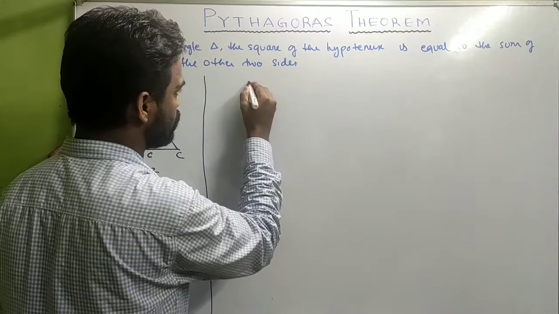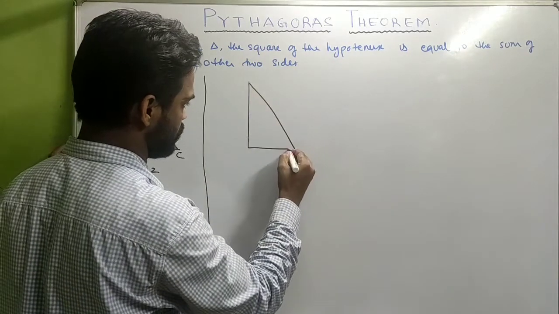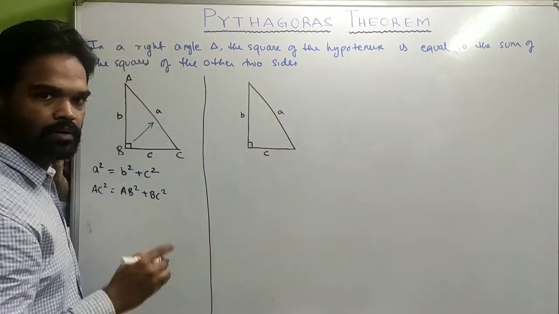Now look carefully. I am taking a right angle triangle, side A, B, C. Now there's a construction.